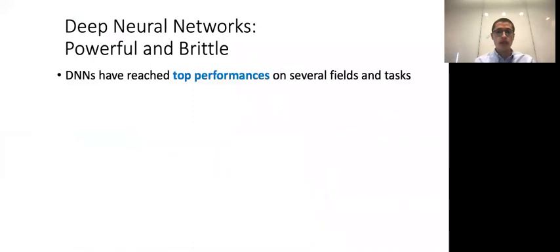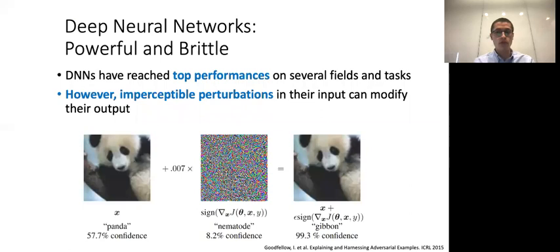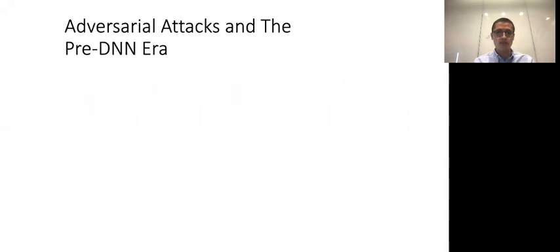DNNs have provided outstanding gains in performance in several fields, from computer vision to machine learning and natural language processing. In computer vision, DNNs have been fundamental for developing systems for tasks such as recognition and detection, among many others. However, despite the impressive performance of DNN-based systems, researchers noticed that DNNs are extremely susceptible to imperceptible perturbations in their input. Such small perturbations, which produce large modifications in the output, are now known as adversarial attacks.